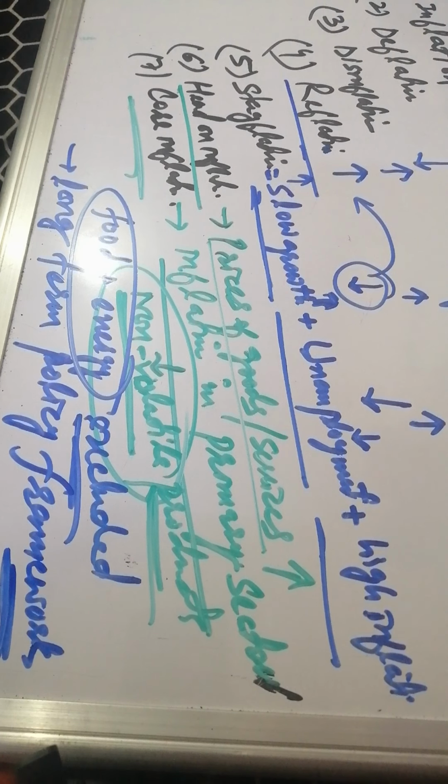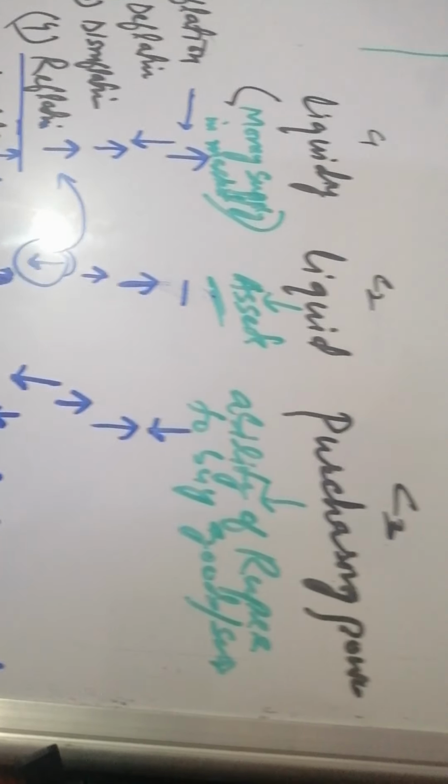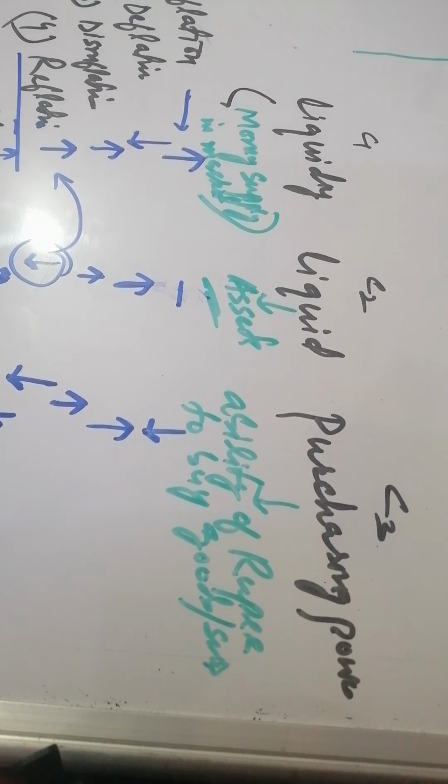So these were the various concepts associated with inflation. This completes our chapter on inflation. Now we saw each and everything about inflation. We saw what is inflation, what are the types of inflation, what are the various measures of inflation, what are the effects of inflation. We also studied how to check inflation, and we also studied various other concepts that are associated with inflation.